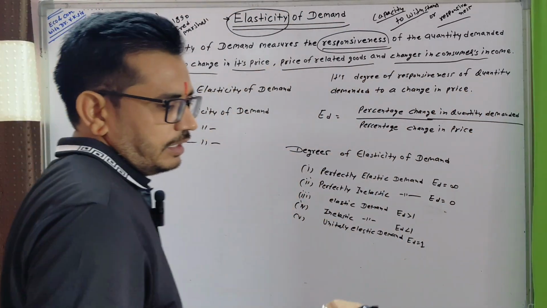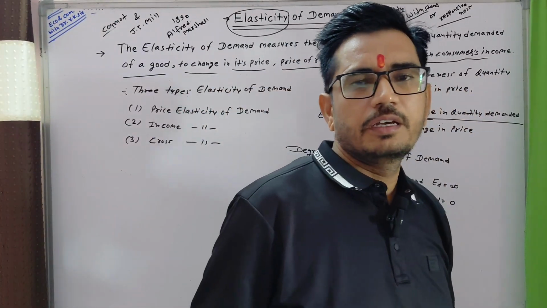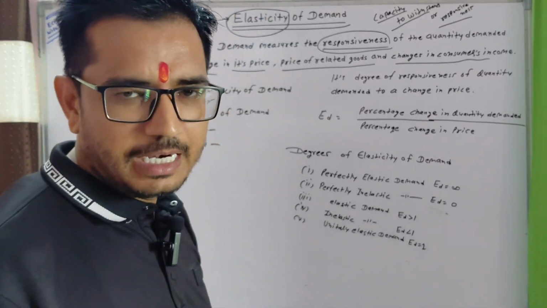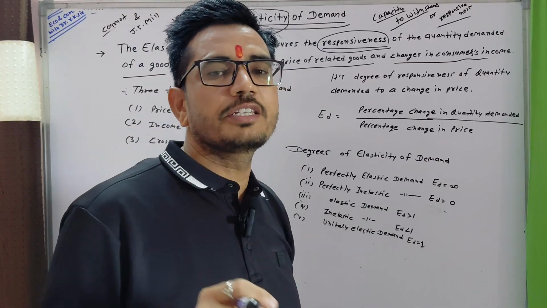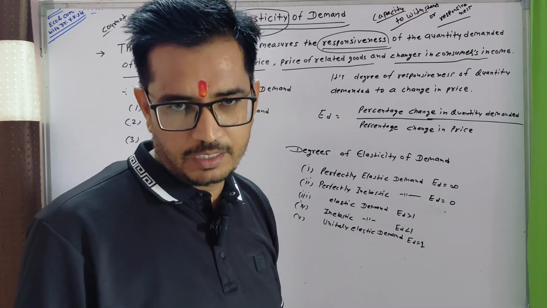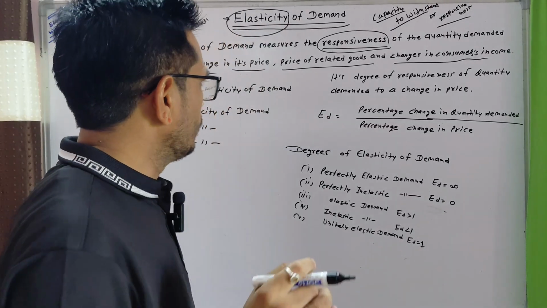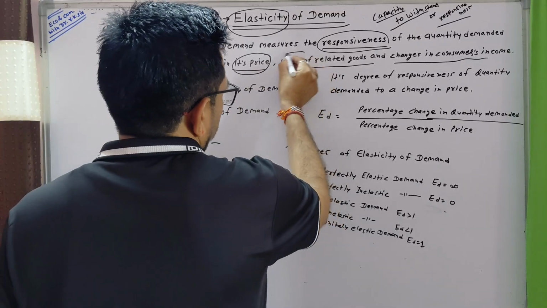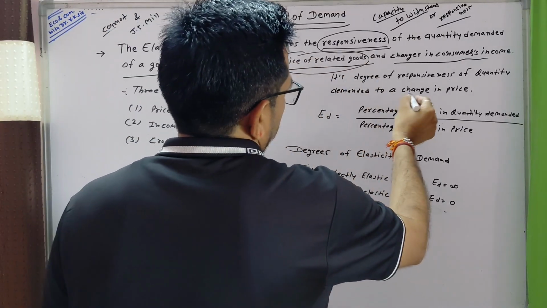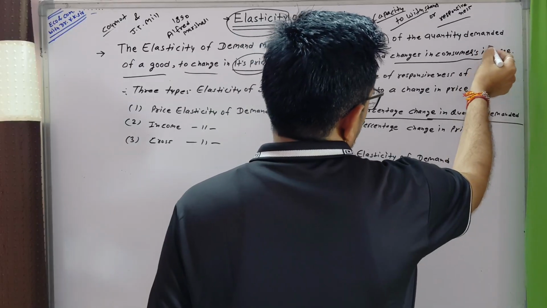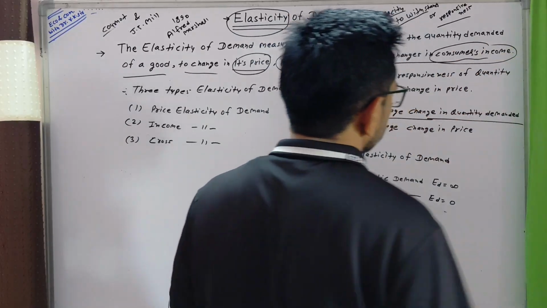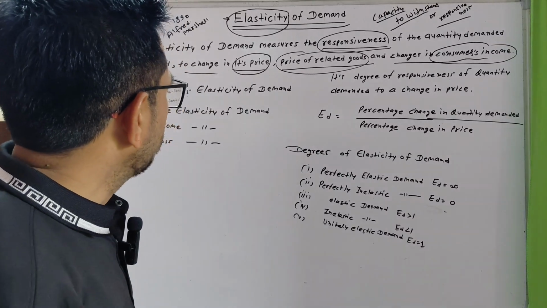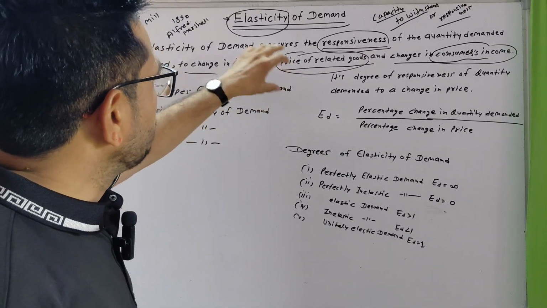There are three factors we are going to discuss in elasticity of demand, and they are also its types. First is its price, second is price of related goods, and third is change in consumer income.